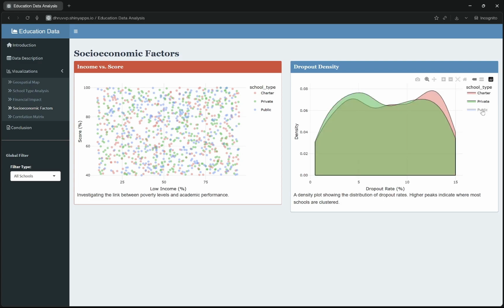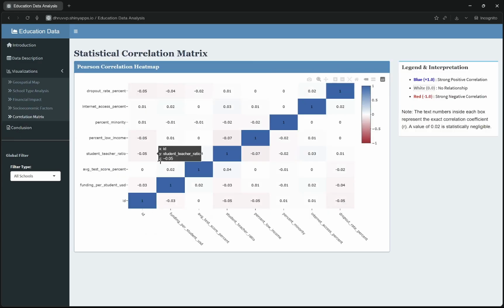Finally, the correlation matrix. This heatmap visualizes the Pearson correlation coefficients. I have fixed the color scale so that white indicates zero correlation. As you can see from the numeric values inside the boxes, most correlations, even between funding and scores, are nearly zero. This statistically confirms our earlier finding that performance in this dataset is highly independent of simple financial inputs.